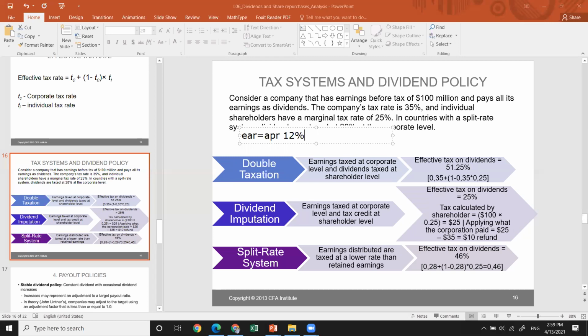So here, we're trying to show you how much you pay the effective tax rate on dividends, effective tax rate generally, and so on.